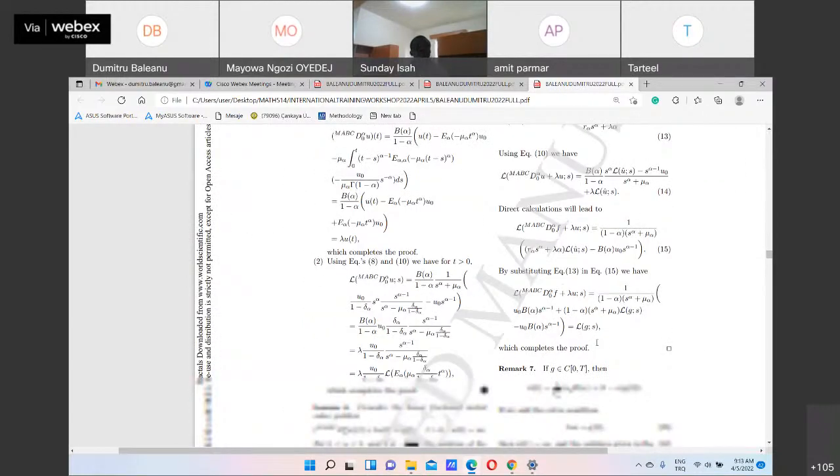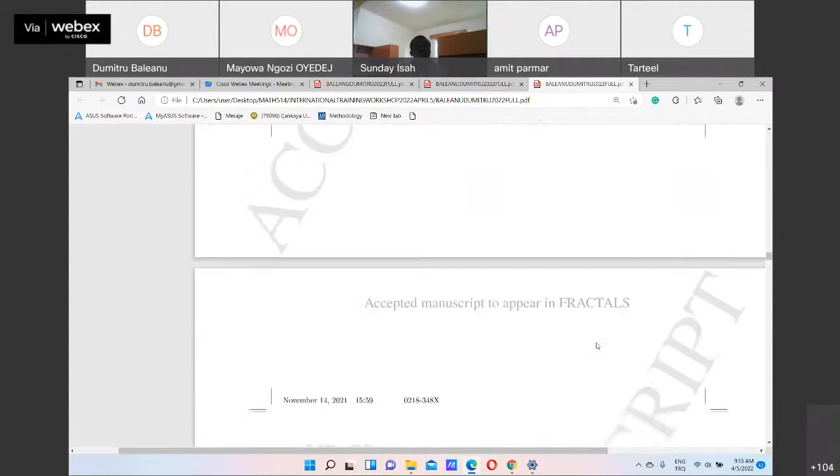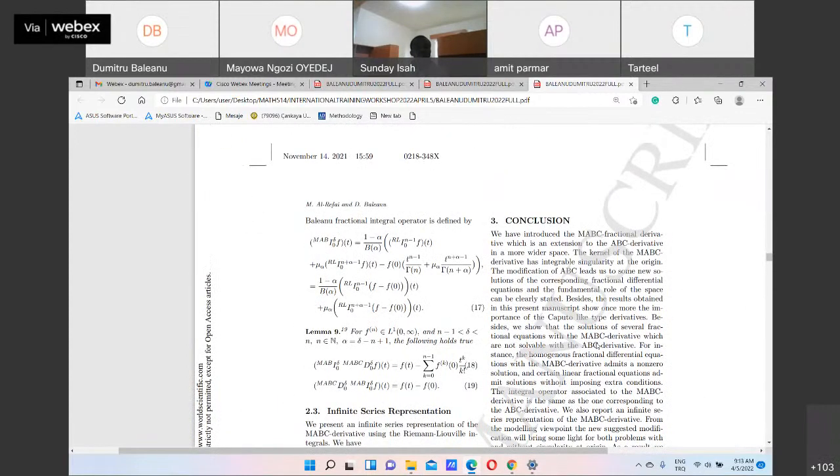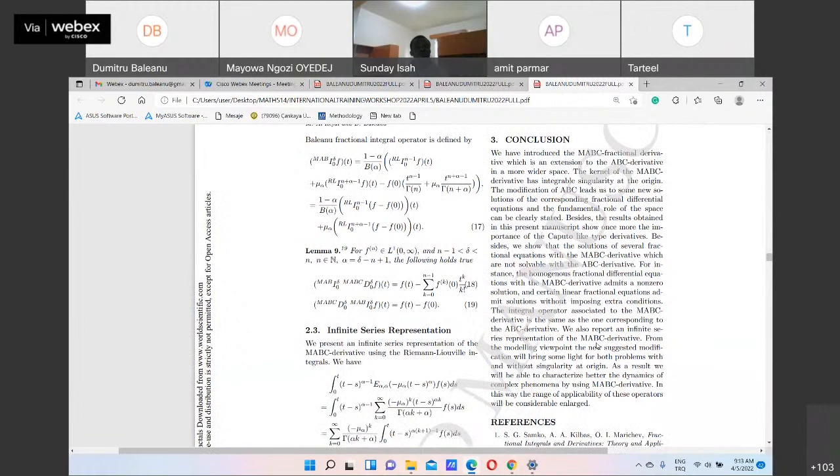So this is the problem with this Mittag-Leffler with one parameter. We have introduced the implementation of the classical ABC in a much wider space. The kernel of the ABC derivative has an integrable singularity at the origin. The modification of ABC leads us to some new solutions of the corresponding fractional differential equation, and the fundamental role of the space can be clearly stated.